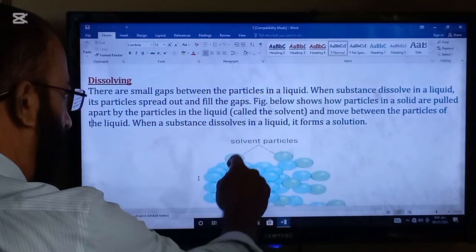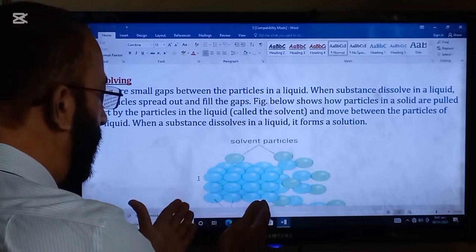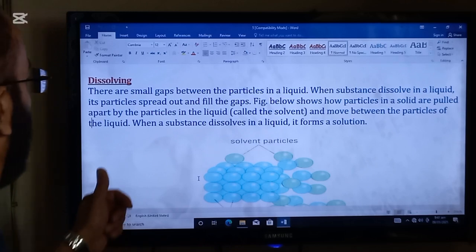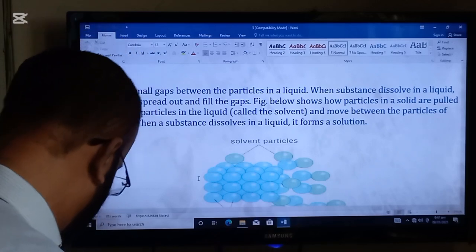So this is the figure. Solute particles are going to fill the gaps between the solvent particles. When a substance dissolves in a liquid, it forms a solution.